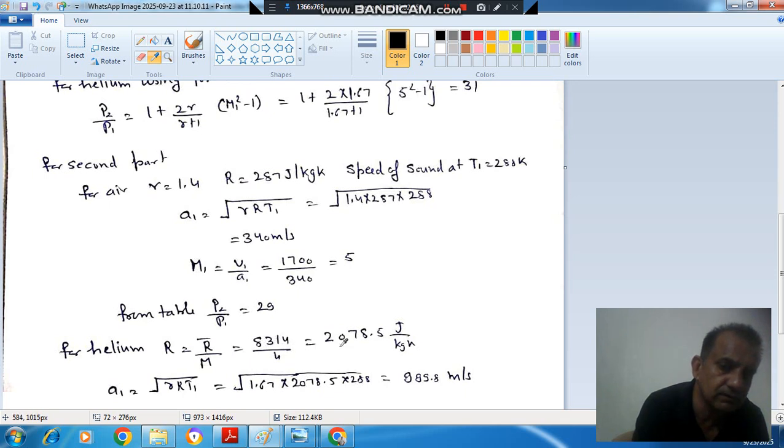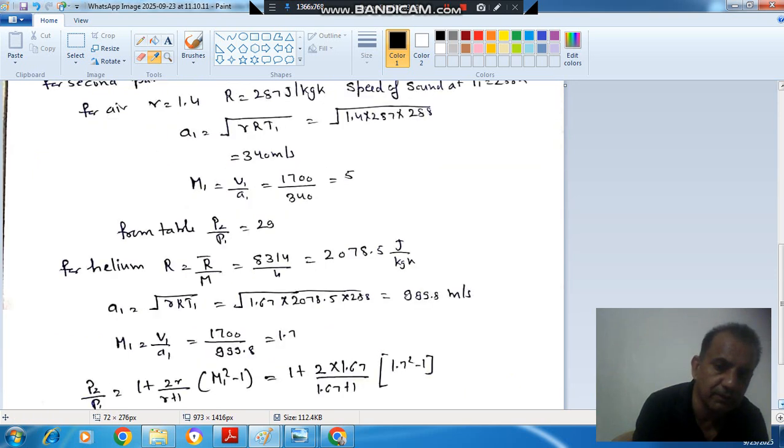So R is 2078.5 joule per kilogram per degree Kelvin, and the sonic velocity will be root gamma RT1. Gamma is 1.67, R is 2078.5 and T1 is 288. So it will be 999.8 meter per second.